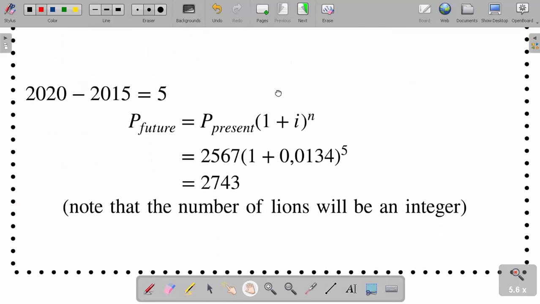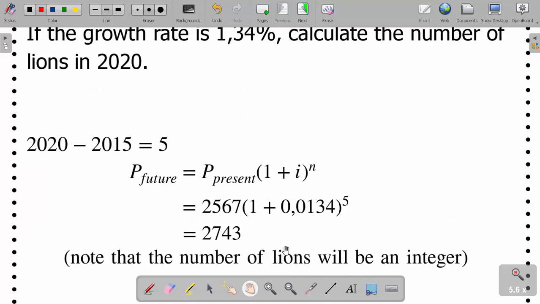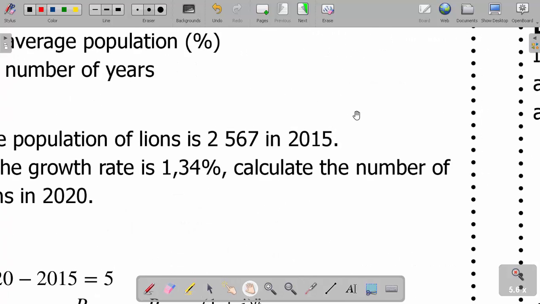So now from 2015 to 2020, we need to get how many years are those? That is 2020 minus 2015 gives us 5 years. So to get our number of lions in 2020, we're going to use the 5 here as our N, and using the beginning number of lions, that was our P, it gives us 2,743 lions. Now, because these are lions, it must be an integer. We don't expect decimals here. Hope we are together. Let us proceed.